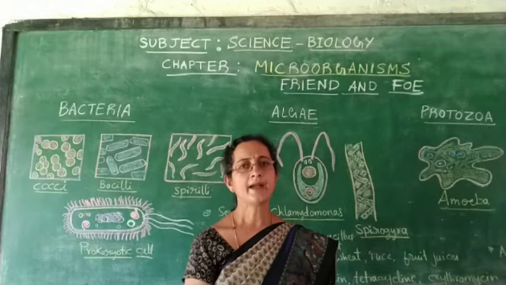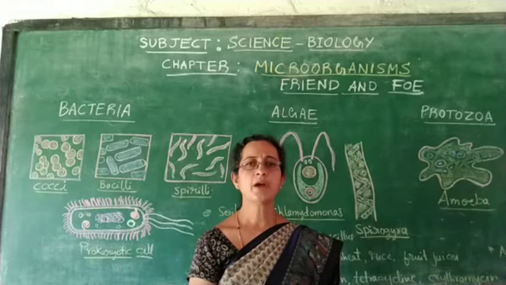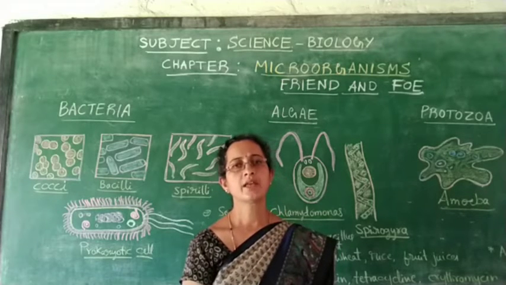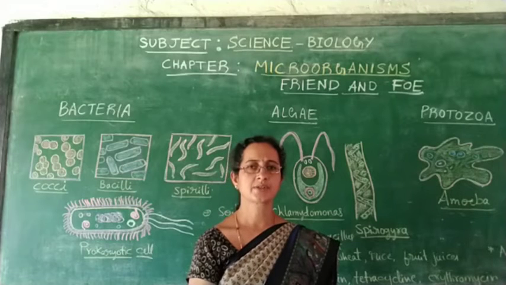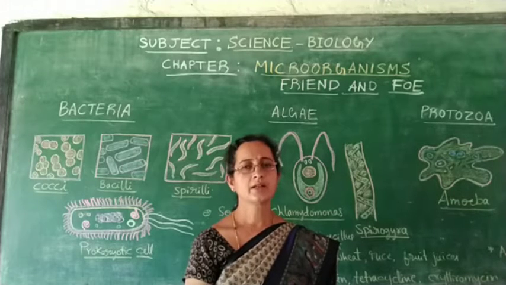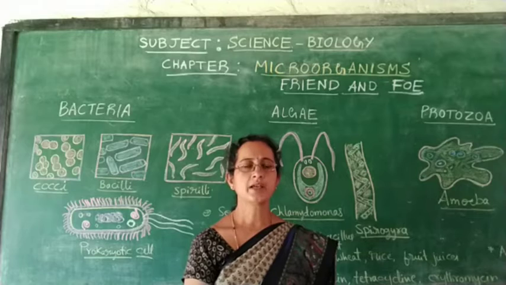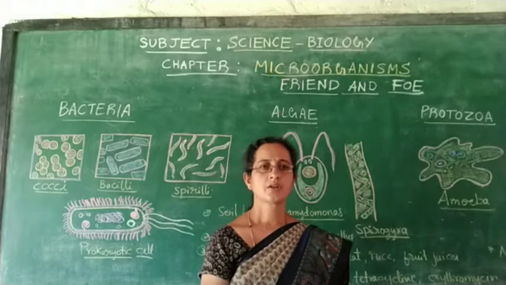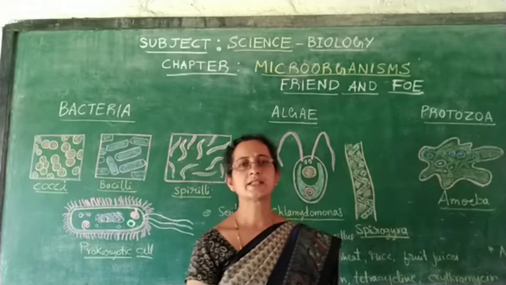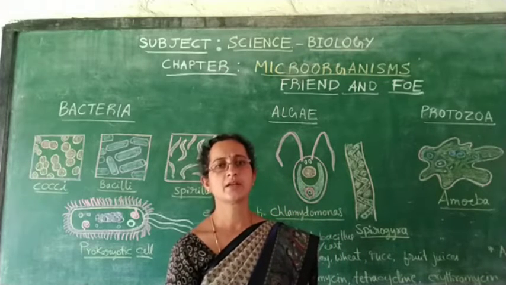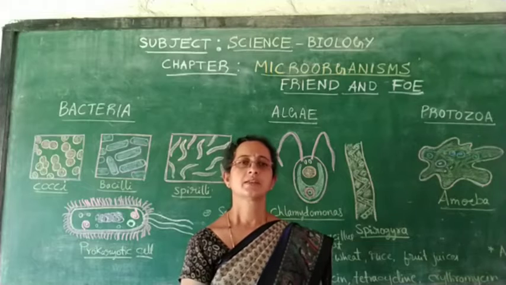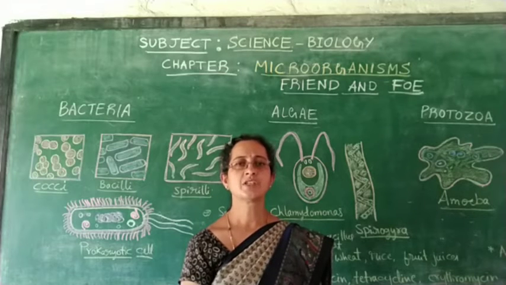Those are called antibiotics. These antibiotics are prepared with the help of microorganisms. Later we will learn how the antibiotic was produced for the first time. Antibiotics like penicillin, streptomycin, erythromycin are all produced by fungal and bacterial species.